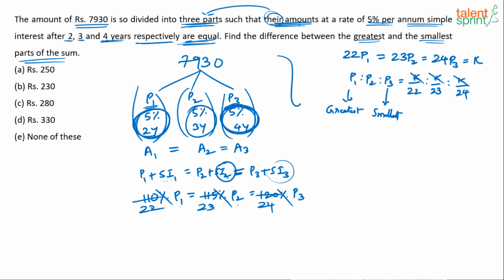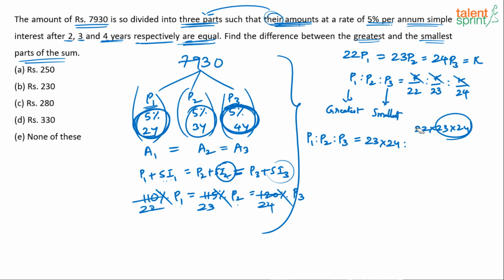I mean, understanding the question itself is important here. Once you have understood the question, then you have to deal with this ratio. You can't help it. So let me get a simpler ratio first. P1 is to P2 is to P3. How can you write that? See, if the LCM is 22 into 23 into 24 for all of them, or basically I'm multiplying every number here with 22 into 23 into 24. So what happens? This 22 and 22 gets cancelled, I'll be left with 23 into 24.